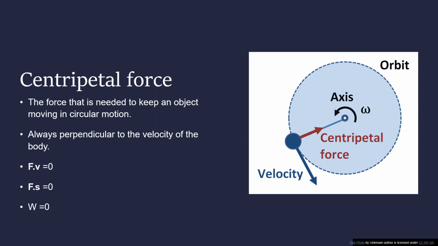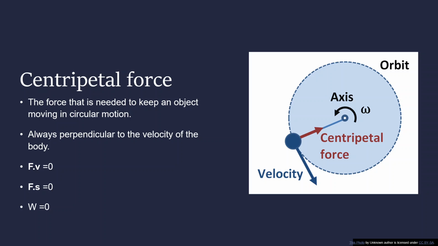If you consider any body in a circular motion, the direction of velocity at any given point is in the tangential direction. And when you look at the centripetal force, it is always directed towards the center. And from the diagram, you can easily see that the velocity and the centripetal force will always be 90 degrees with each other.